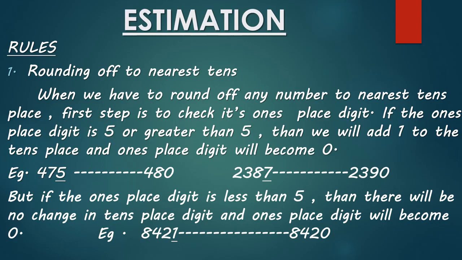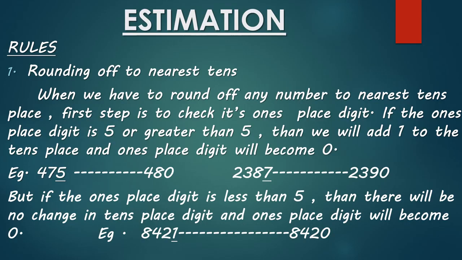See the example. Our number is 475. We have to round off 475 to the nearest tens place. We will check its ones place digit, which is 5. I have underlined it. Now if the ones place digit is 5 or more than 5, here the ones place digit is 5, so we will add 1 to the tens place. That means 7 will become 8, and the ones place digit will become 0. So its rough estimation is 480.